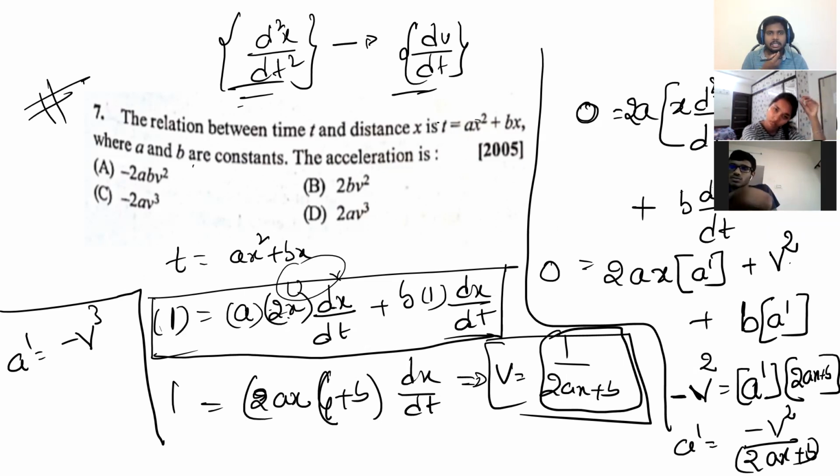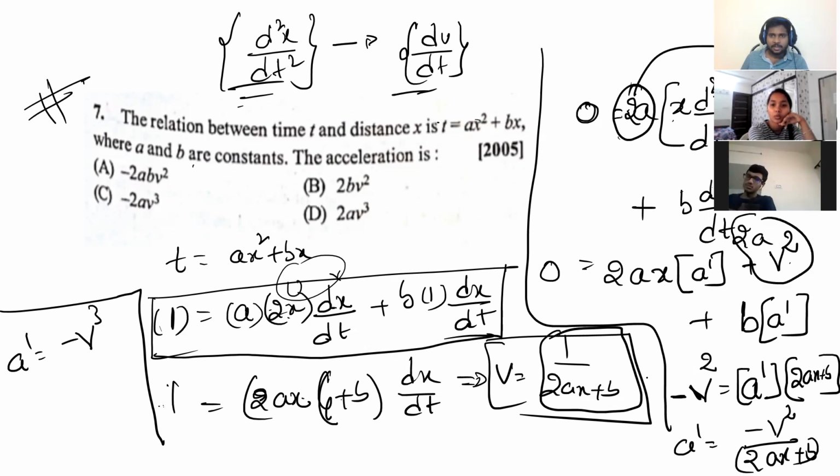Very carefully you differentiate here. 2ax plus b, right, is equal to velocity. Velocity is equal to 1 by 2ax plus b. Then 2a into x into a dash plus v square. This a is there here, you see. This 2a into v square, right? So this will become 2a into v square.